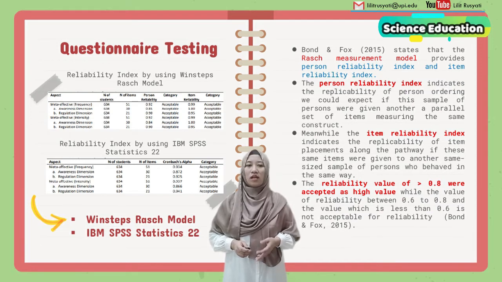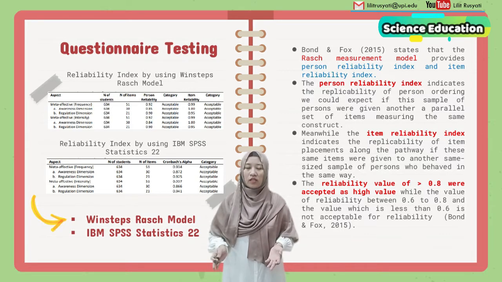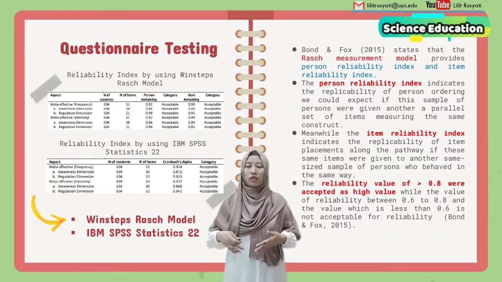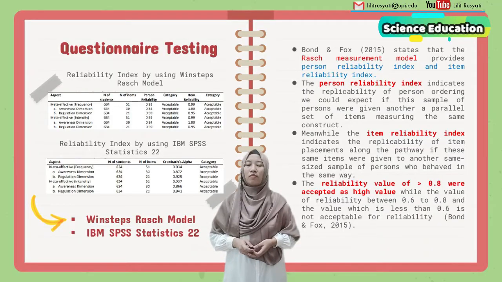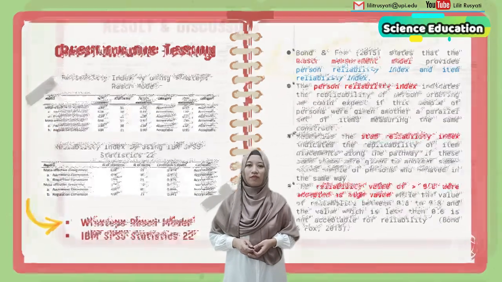We can see here there are some scores with a high Cronbach alpha, more than 0.8. So to sum up, this questionnaire, with the adaptation and modification after testing, has high validity and reliability, so we can use it for further research.